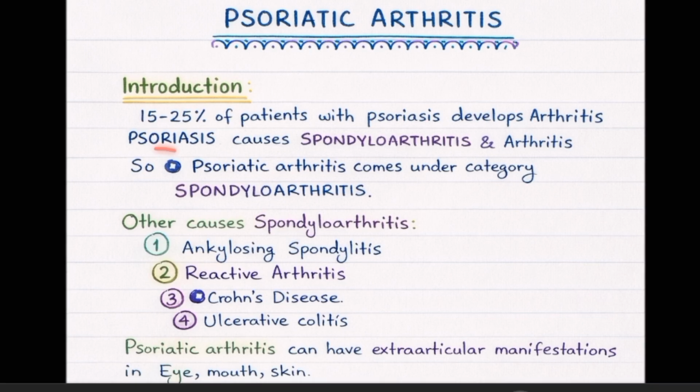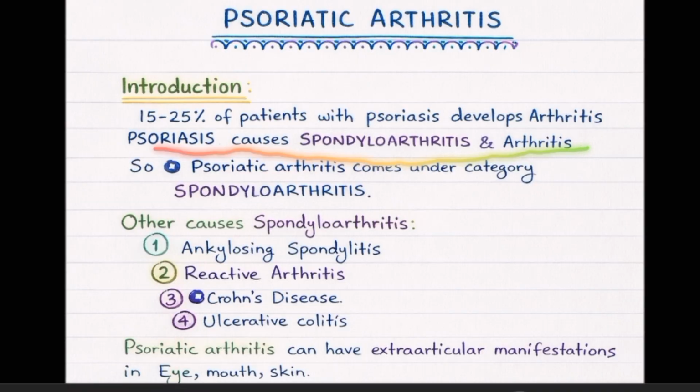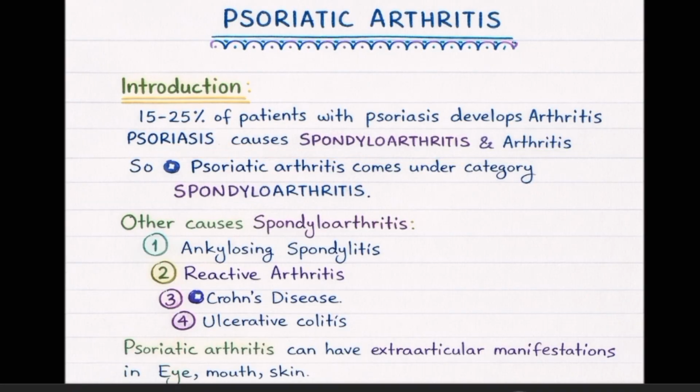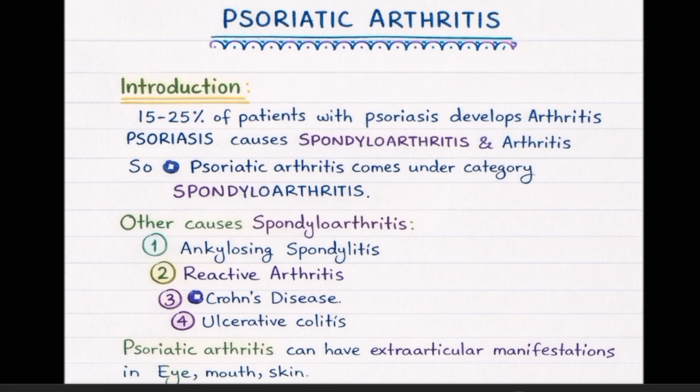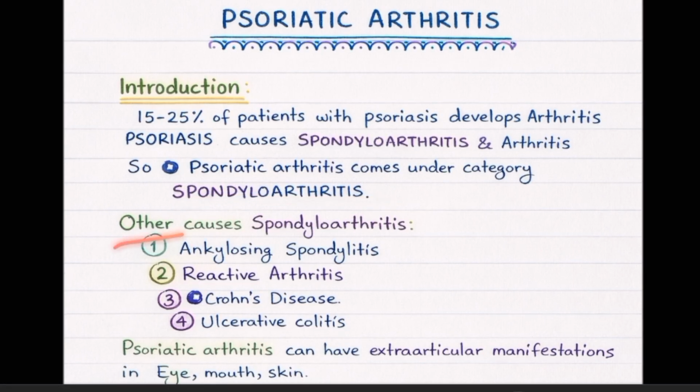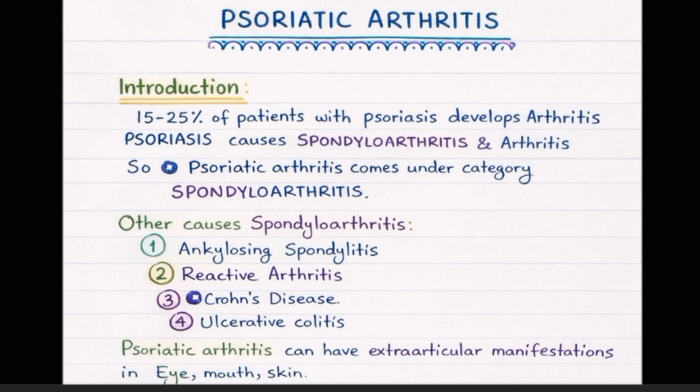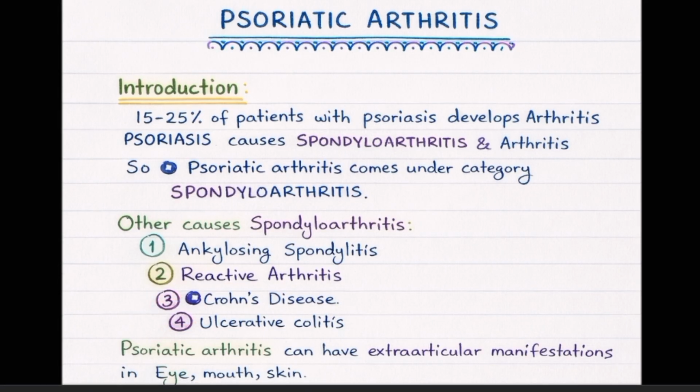Psoriasis causes spondylitis and arthritis. So, psoriatic arthritis comes under the category spondyloarthropathy. What are the other spondyloarthropathies we have read already? Ankylosing spondylitis, reactive arthritis, Crohn's disease, ulcerative colitis. These four conditions apart from psoriasis can cause spondyloarthropathy.